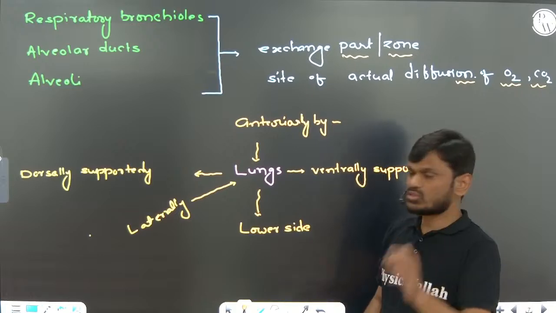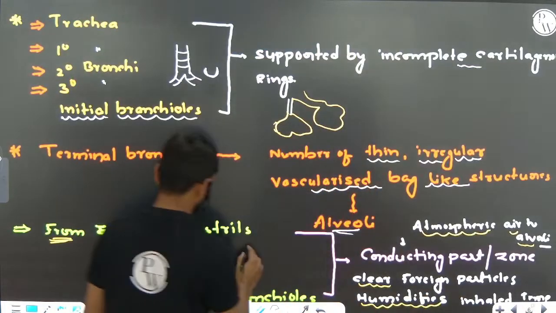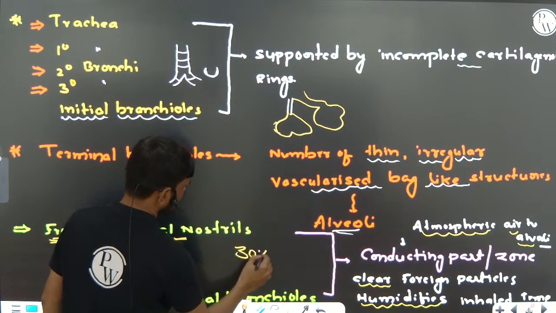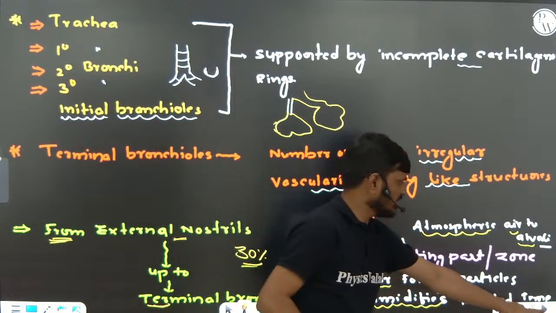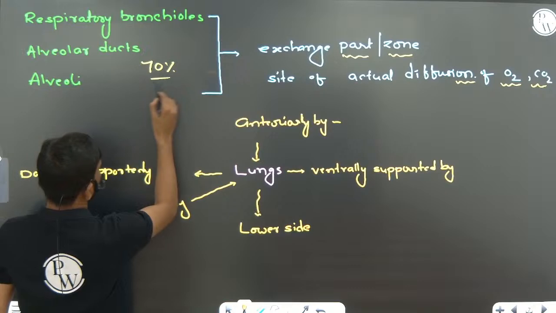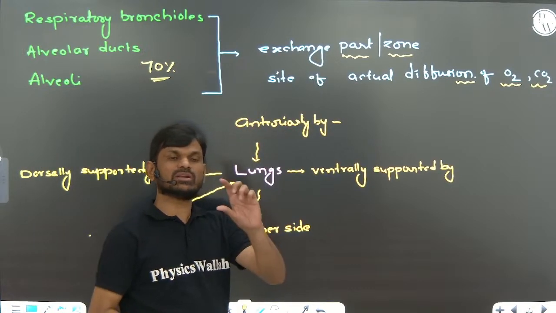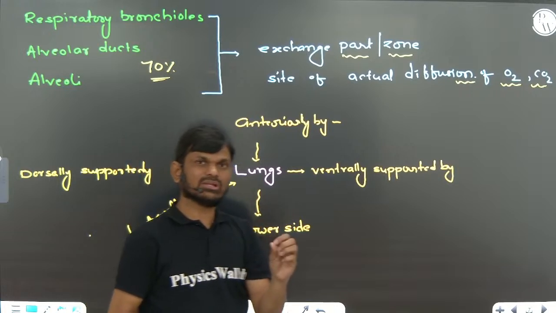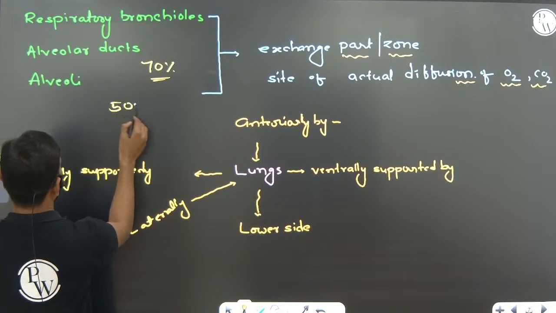In the conducting zone, 30% of the air remains. Only 70% of the air that we inhale is actually involved in exchange. Suppose you inhale 500 ml of air.